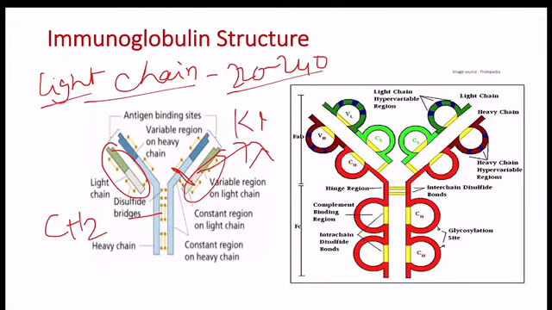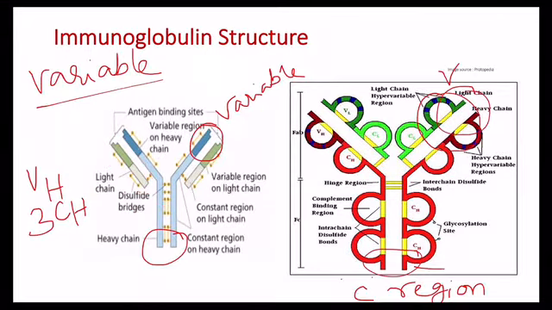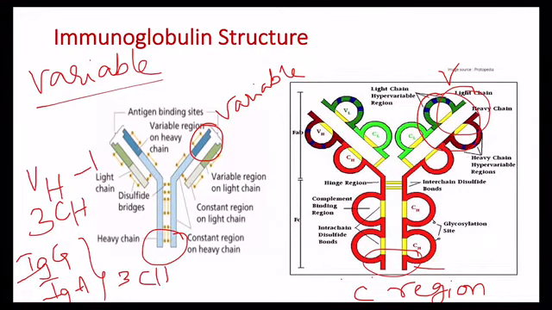Variable and constant regions. Each heavy chain contains one variable and three constant domains. IgG and IgA have three CH domains.